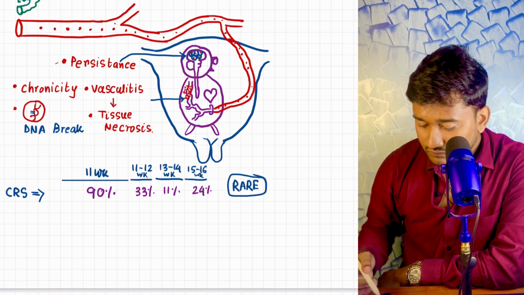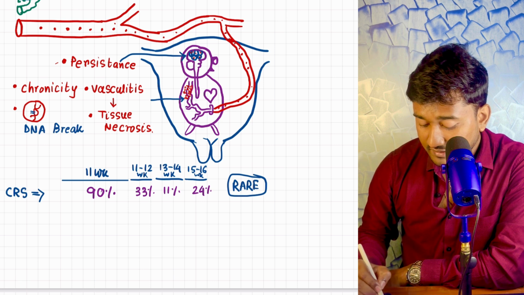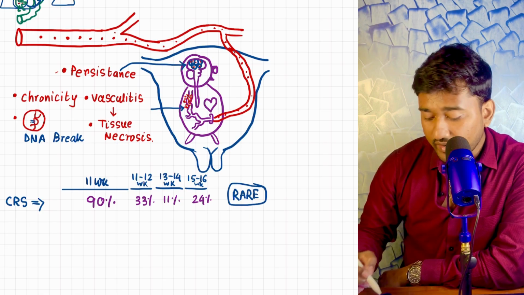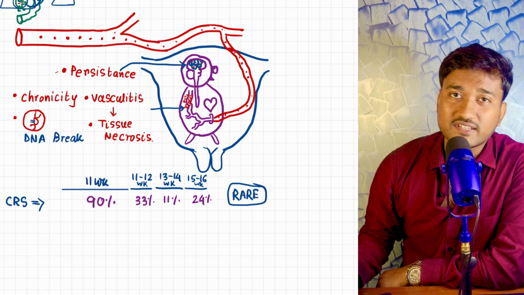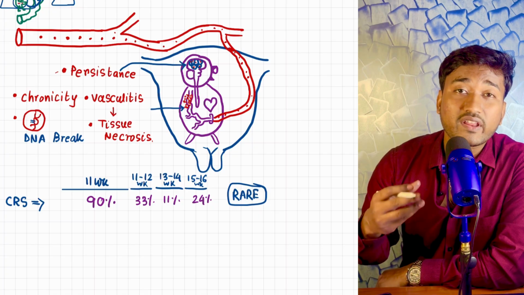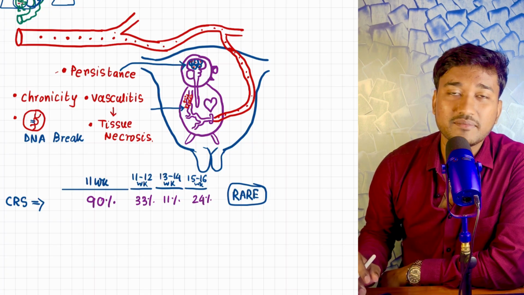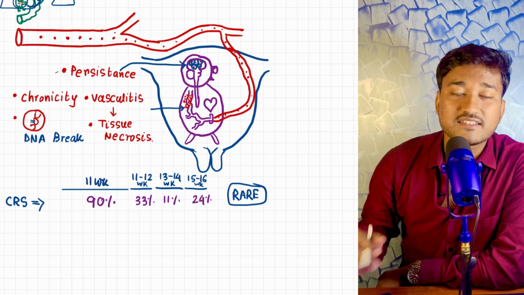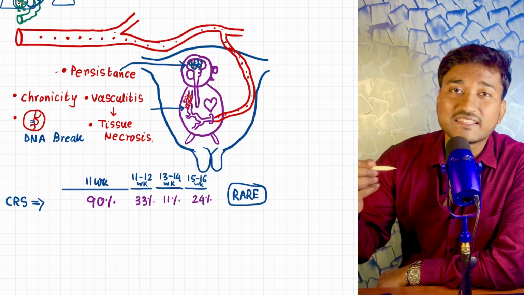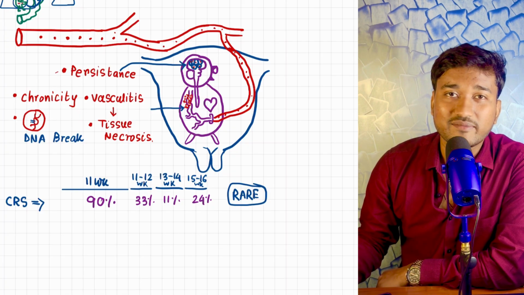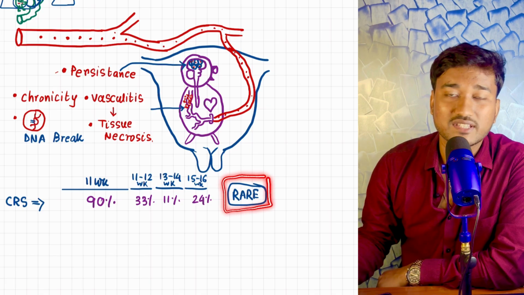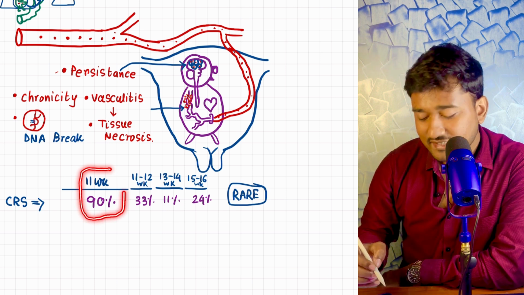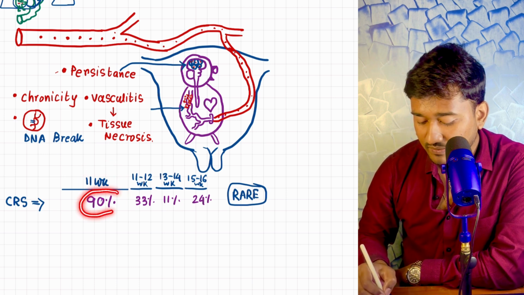Therefore this is dangerous. Look here, what is happening: the chances of CRS, that is your congenital rubella syndrome, if it is acquired earlier in the pregnancy, that is in the first trimester, when different organ systems are getting developed within the baby, the fetus will be affected more and it will cause dangerous complications, that is the CRS. Okay, and if the mother acquired this in the late phase, that is in the third trimester, usually it doesn't cause any problem. Suppose within 11 weeks of pregnancy, if a mother gets this and the baby gets this, there is a 90% chance of having CRS.